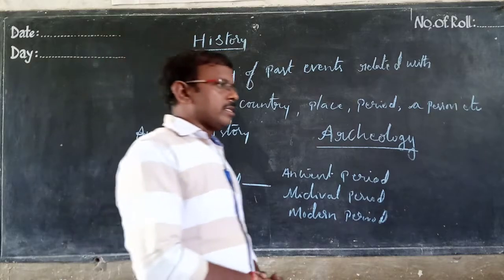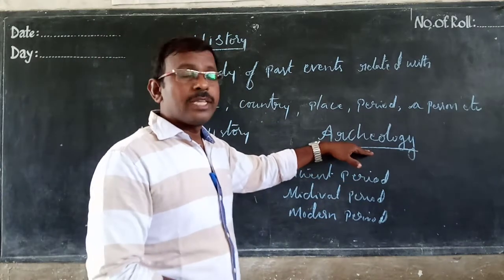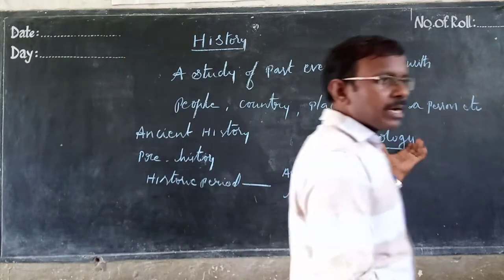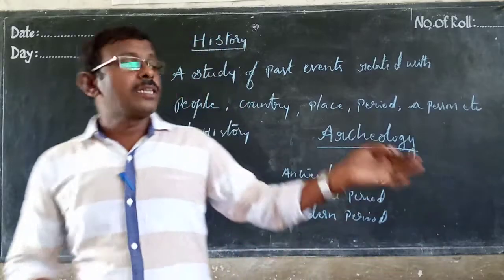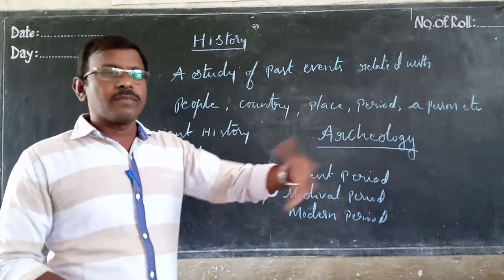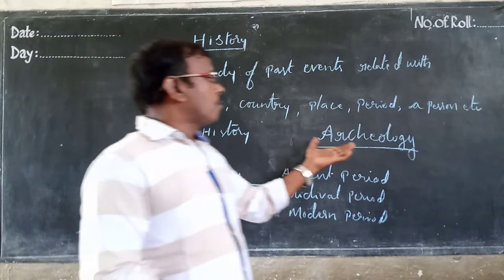By archaeology, using carbon dating, they can get the period of time, which period the thing belongs to. Whatever constructions are under the earth, we can find by digging.